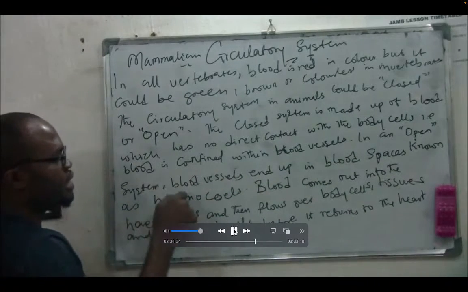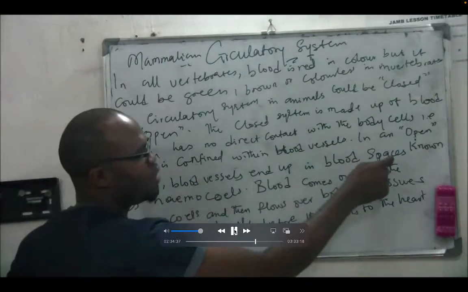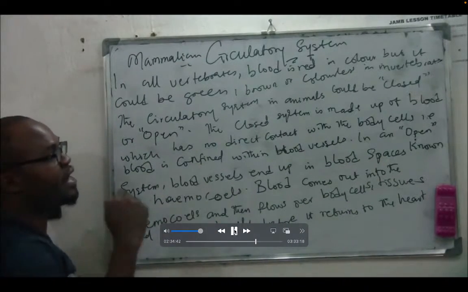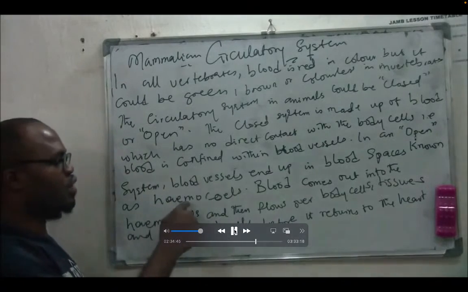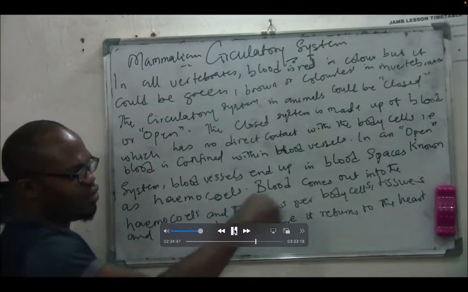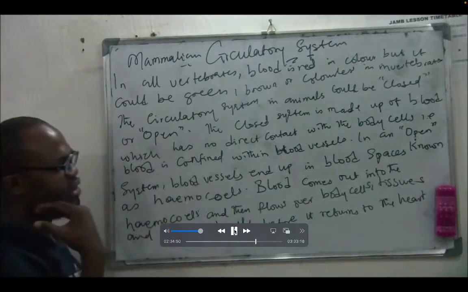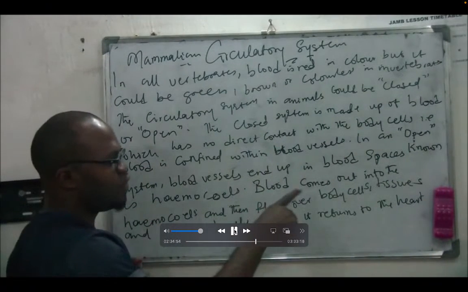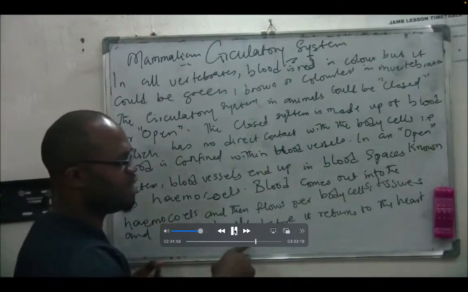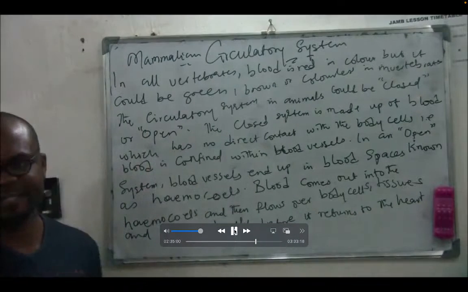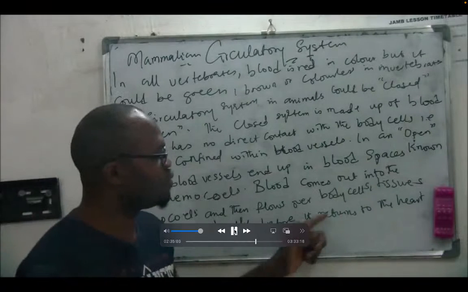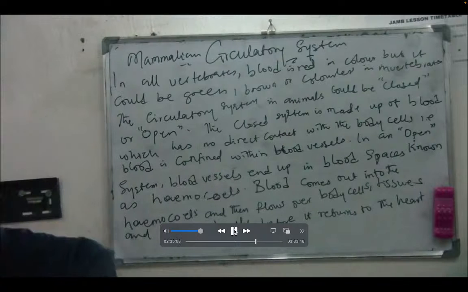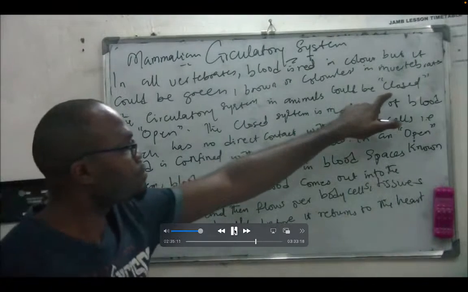But we have another case where we call the open system. In open system, blood vessels end up in blood spaces, known as hemocoels. You understand? So whenever you have blood vessels ending up in what we call blood space or hemocoel, then we know we are having an open system. Blood comes out into the hemocoels and then flows over body cells, tissues, and organs directly before it returns to the heart. Understand? So when such a thing happens, you know we are talking about open system. But when you have the blood flowing only inside the blood vessels, you know we have a closed system.